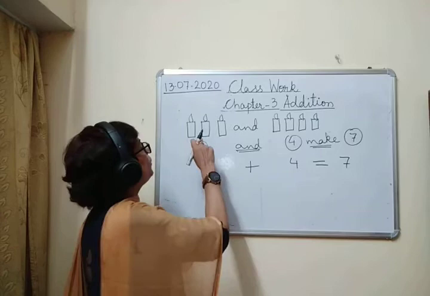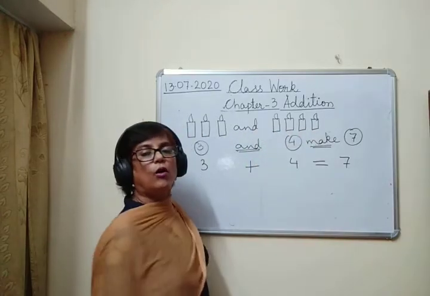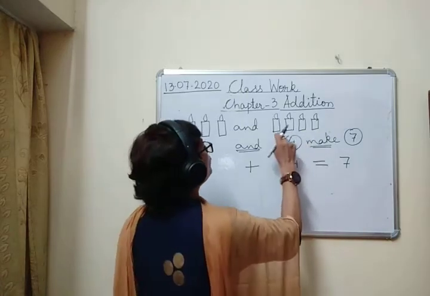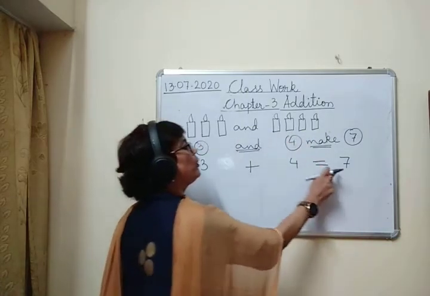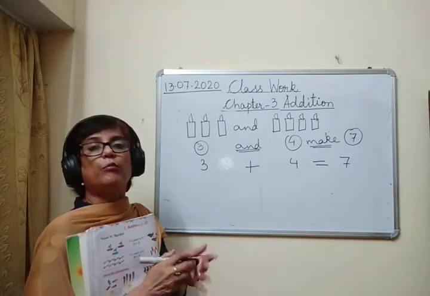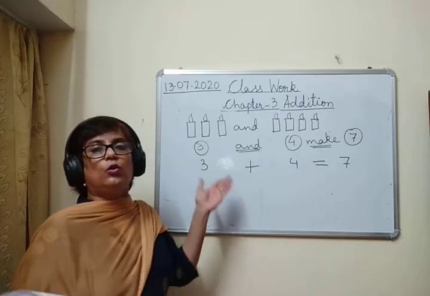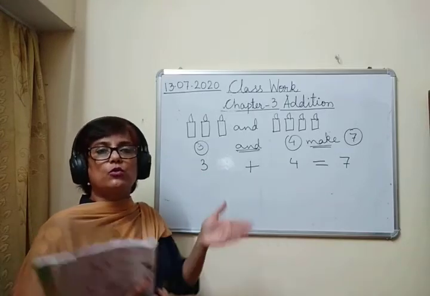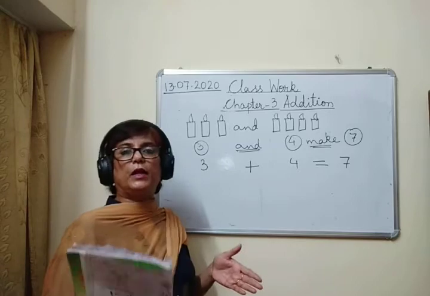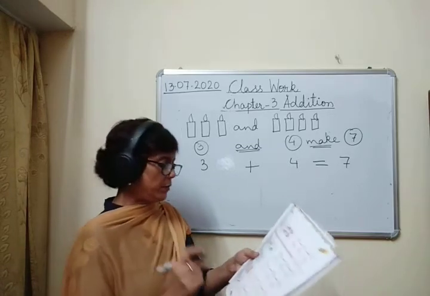So whether you add in either order, you will get 7 only. So addition means bringing together 2 things or 2 numbers या 2 collection को जब हम एक साथ मिला देते हैं. So that is addition. Let us see one more example.